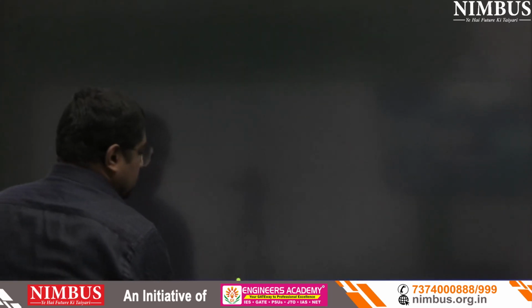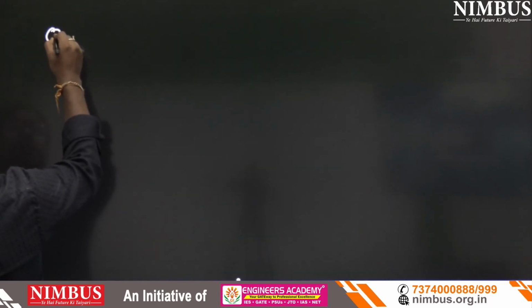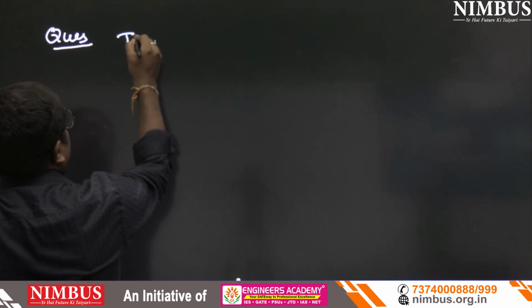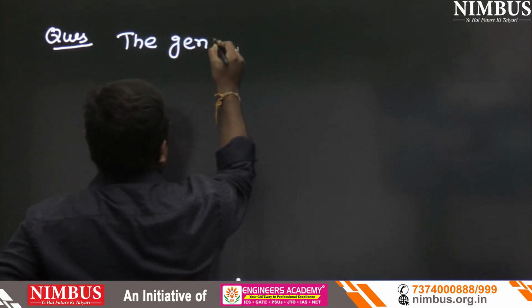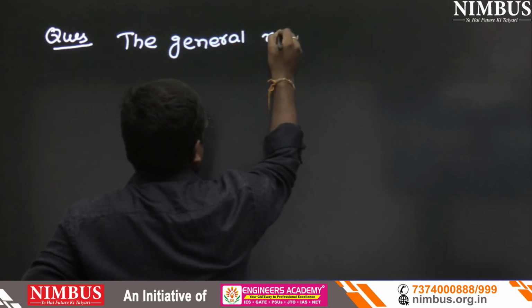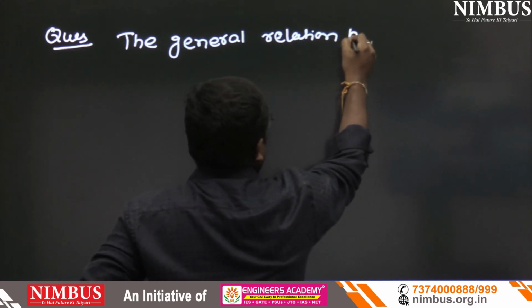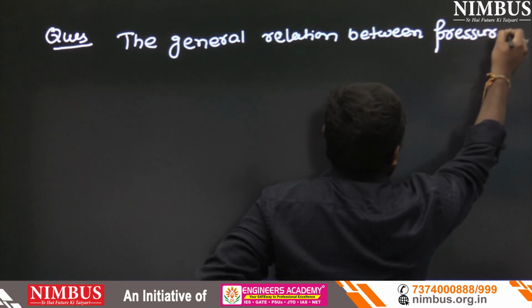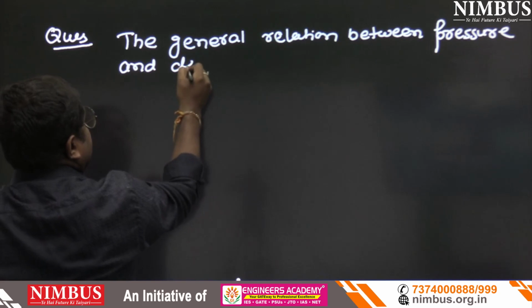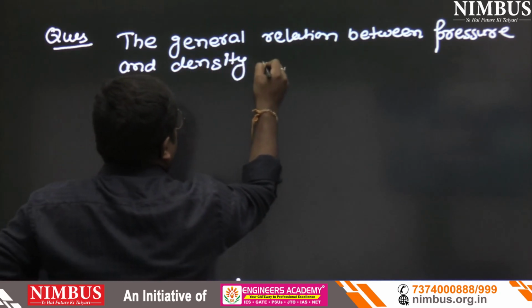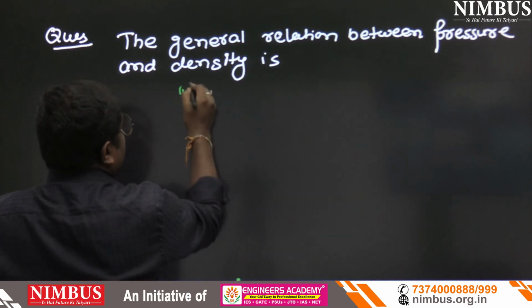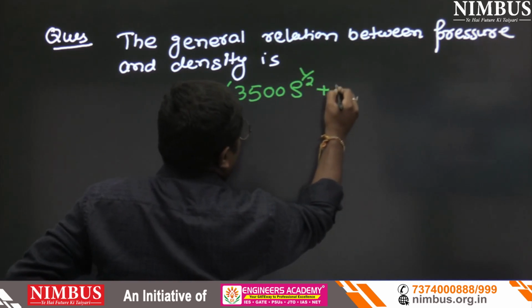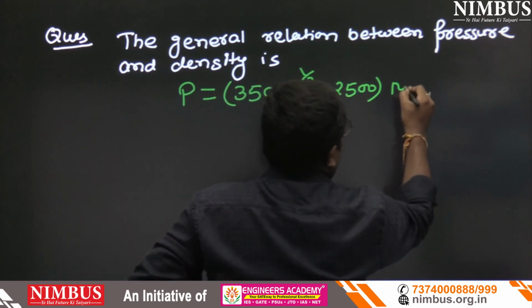See the second question. The question is: the general relation between pressure and density is given by the equation P equals 3500 rho to the power half plus 2500 Newton per meter square.